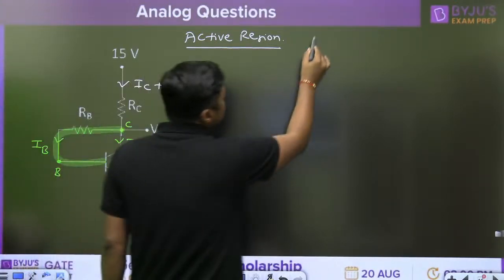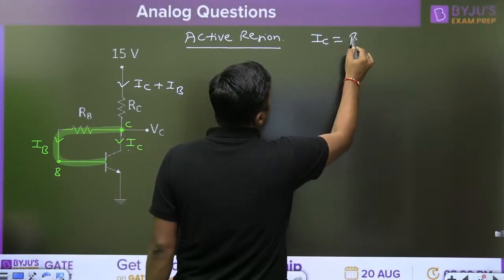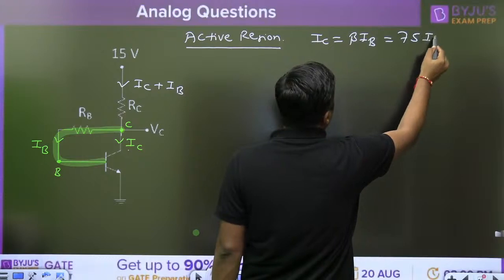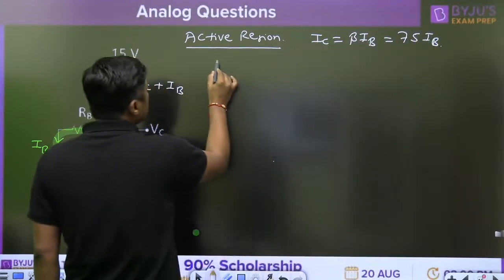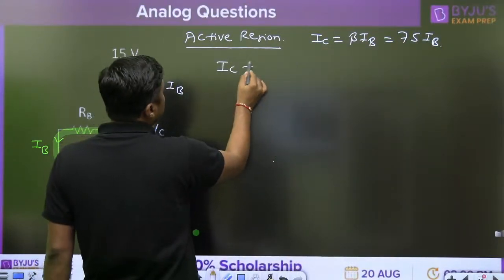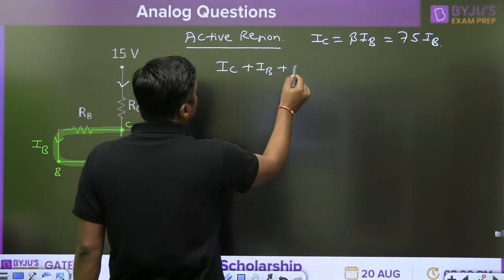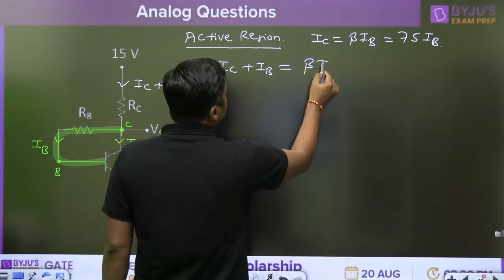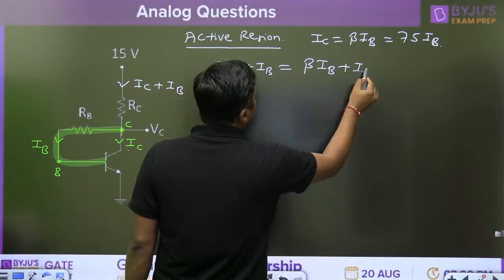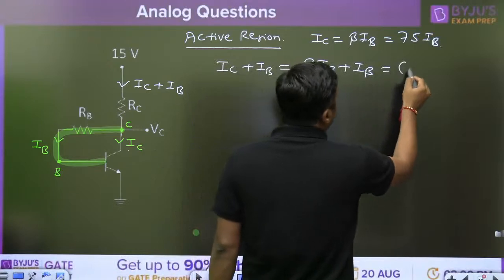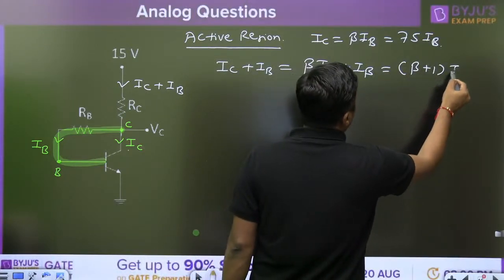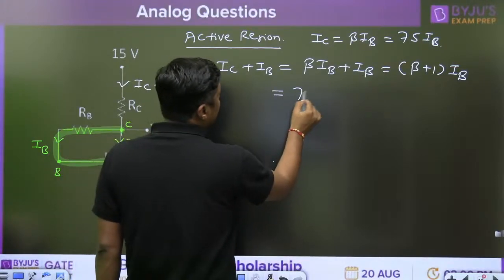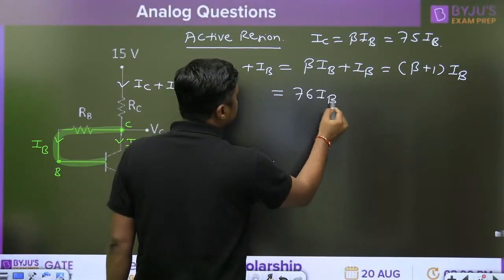Now, in active region, IC is equal to beta IB. That is nothing but 75 times of IB. What is the current IC plus IB? IC plus IB is equal to beta IB plus IB, which is (beta plus 1) times of IB, which means 76 times of IB.